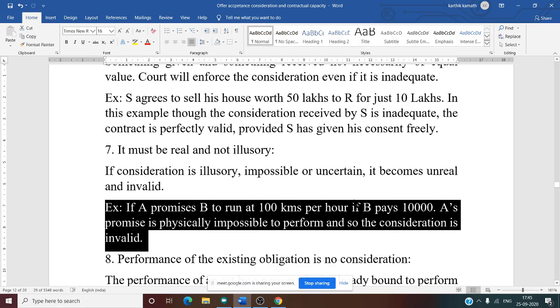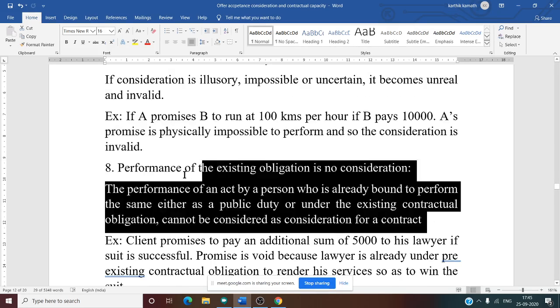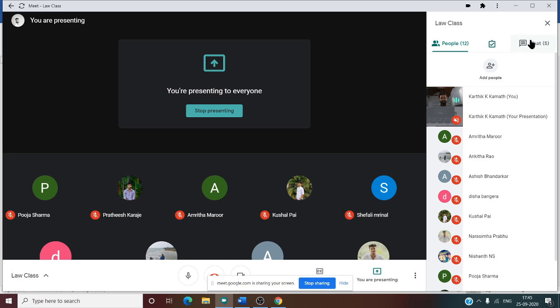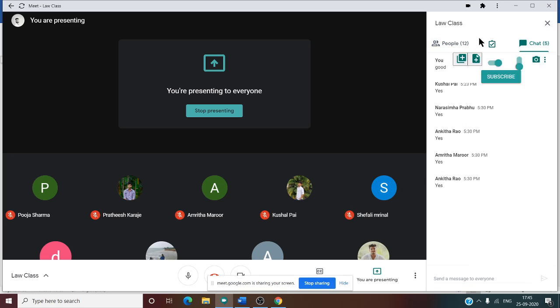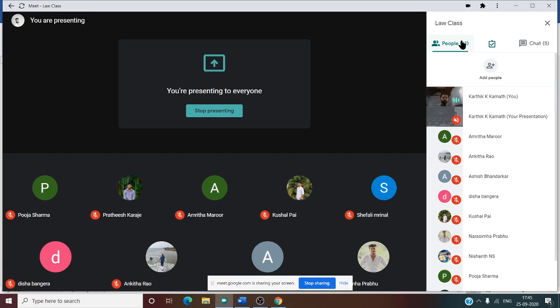Yes. So now the eighth one. See this, performance of an existing obligation is no consideration. What do you mean by existing obligation? Can you tell me? Suppose the person has to perform a duty as per the law, then it cannot be treated as consideration. Suppose you give a person a certain amount to do the duty which he has to do. Even if you don't pay the money, he has to do that particular duty.